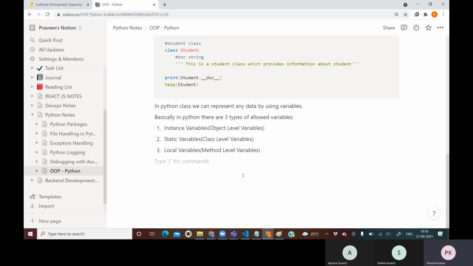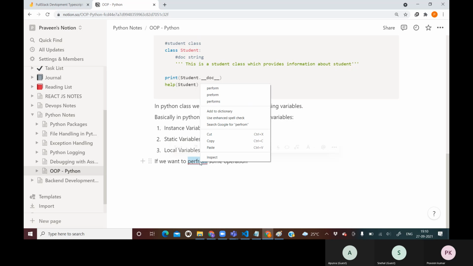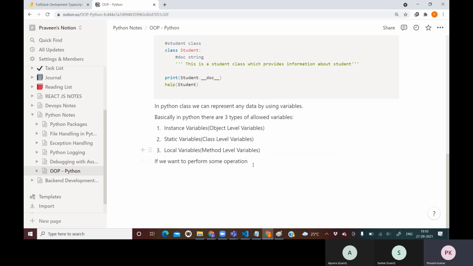Within a Python class we can also represent operations. If we want to perform some operation inside a class, we can do it by using methods.